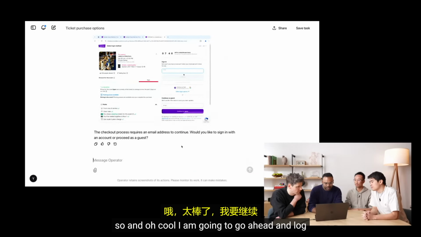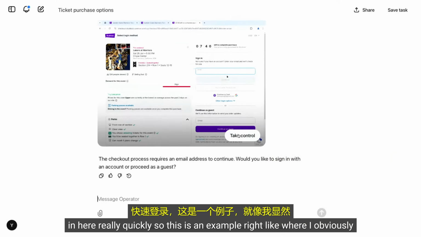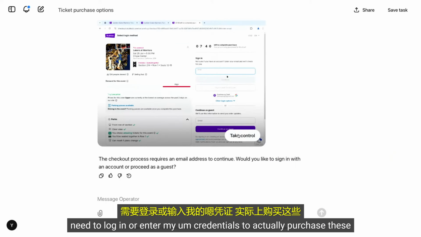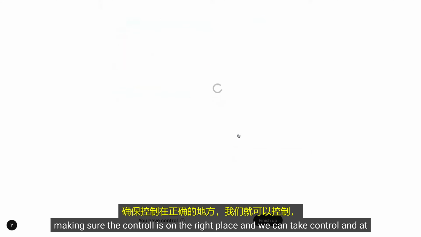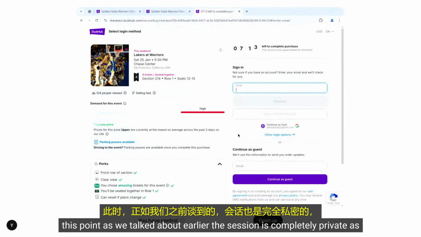Oh, cool. I'm going to go ahead and log in here really quickly. So this is an example, right? Where I obviously need to log in or enter my credentials to actually purchase these tickets, and Operator just asks, as you just described, with confirmations and making sure the control is in the right place, and we can take control. And at this point, as we talked about earlier, the session is completely private as well.